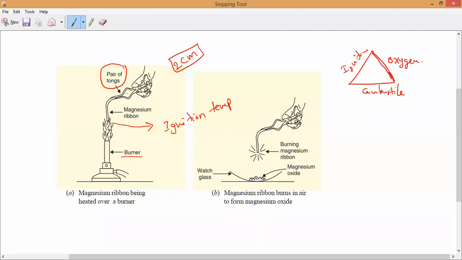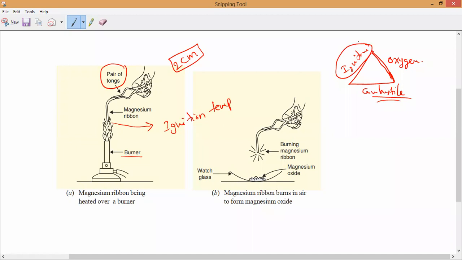Here we have the combustible substance, magnesium ribbon, but what does ignition temperature mean? It is the temperature at which a particular substance will catch fire. And oxygen is compulsory because combustion will take place only in the presence of oxygen.